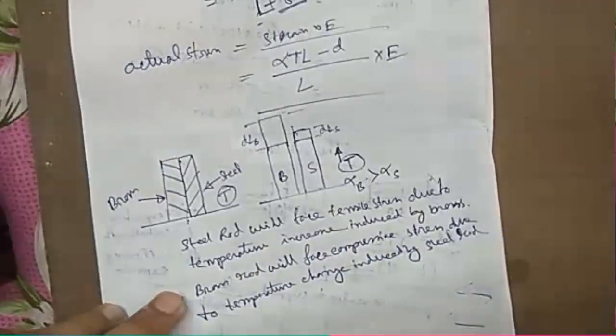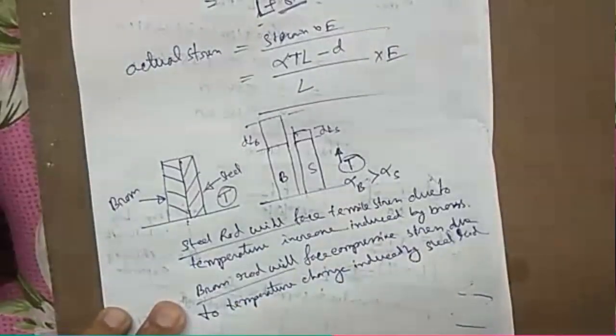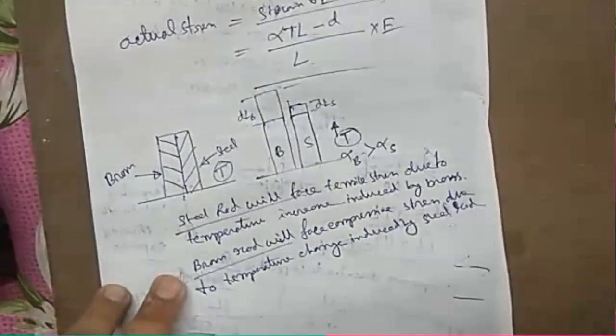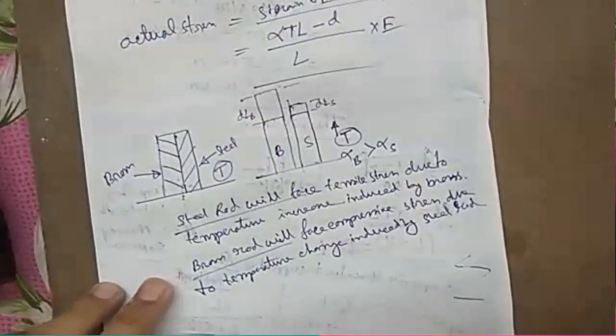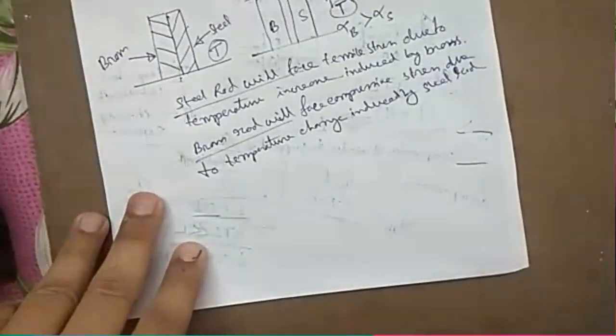Okay, so the component or the material which is having lower thermal expansion, that will face tensile stress. The material which is having higher coefficient of expansion upon temperature increase, it will face compressive load due to the other material. Now in this case, what will be the equations? How to find out these equations?